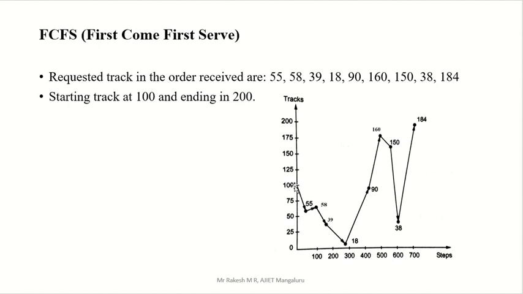90 is somewhere near that, between 75 and 100, so we have to mention 90 here. Then increase that to 160. 160 is between 150 and 175, so somewhere here. Till here we have to increase. No need to go through these steps; you are just in movement. At that time you have to note down those points. That's it. So 160, then you move to 150, then 38, then 184. Everything is row wise.